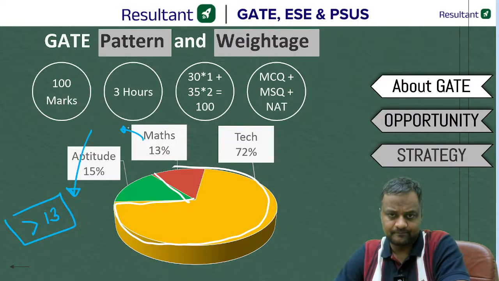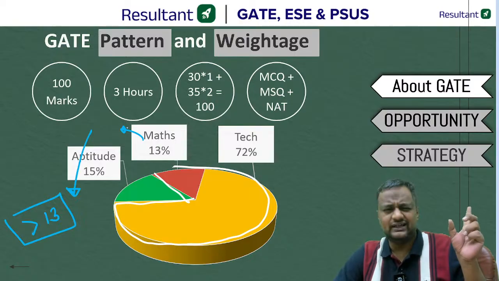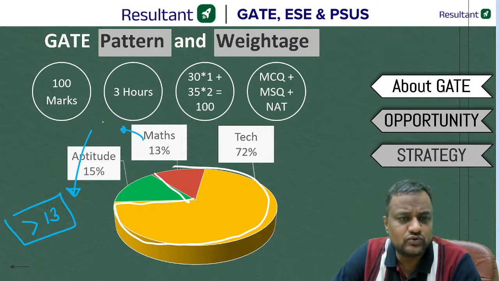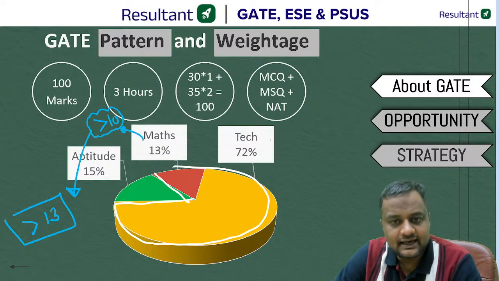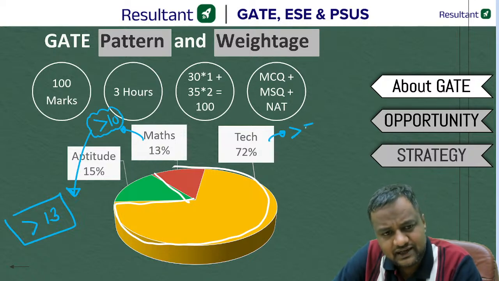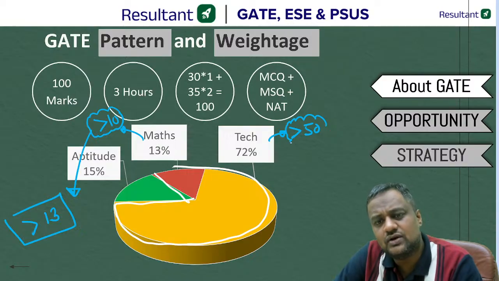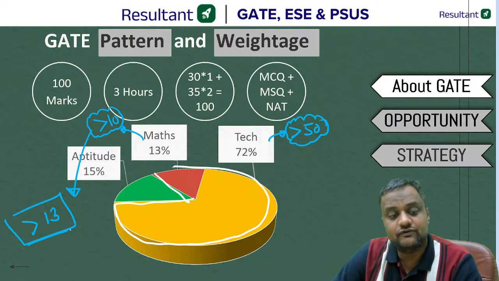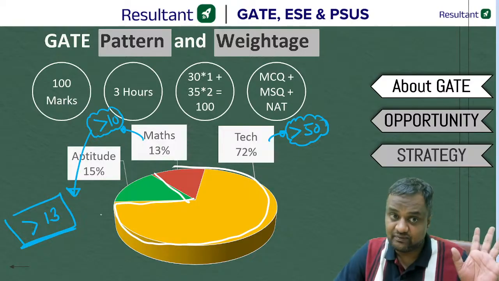Except I guess 2022 or 23 was the year where mathematics was very tough for civil. Otherwise, the mathematics is easy. Here you should be scoring at least more than 10 marks. And if you are scoring more than 50 marks, guys, that means you are in top 200. I am again saying, out of that 15 marks, if you are scoring more than 13, that is an achievable target, guys.